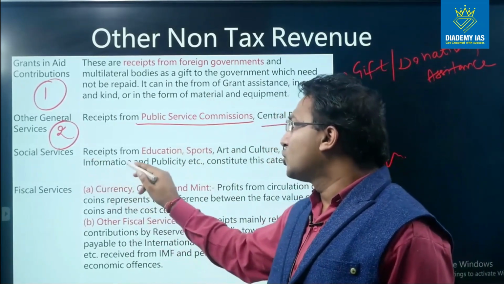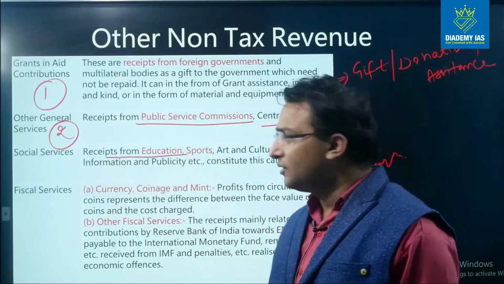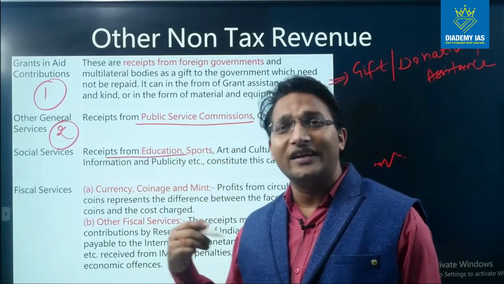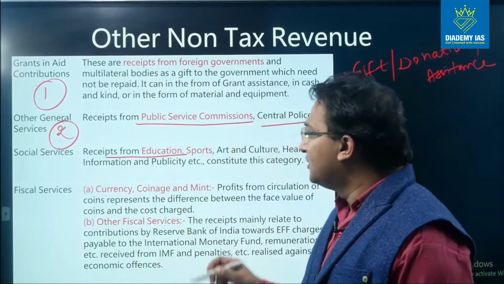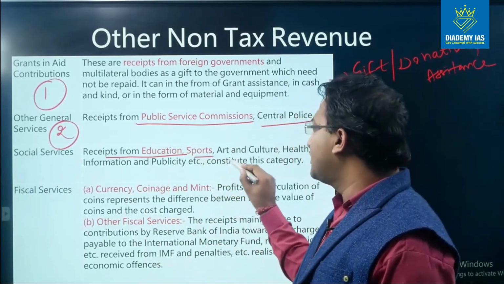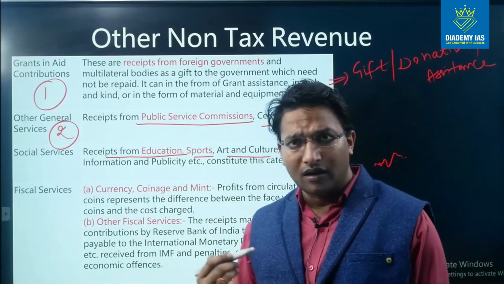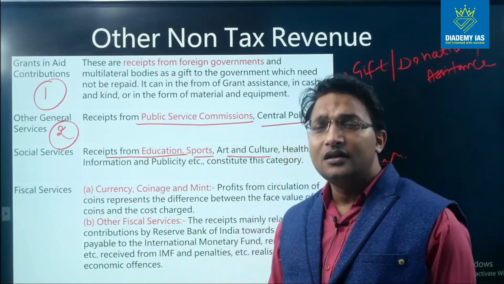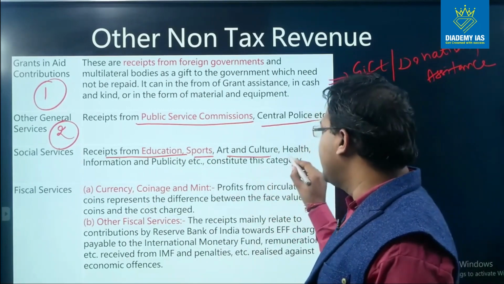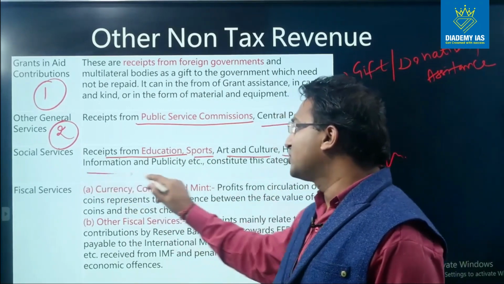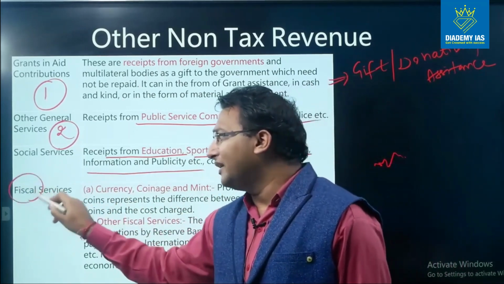Social services. So if the government charges something from the public for the education, so for example, government has various universities, so all the fees which is collected by those central government universities, that comes over here. Sports fees, art and culture, so various exhibitions are conducted by the government agencies. The visitors fees collected on those exhibitions is part of the social services fees. Health, information and publicity, etc. Fiscal services. Fiscal means money related.